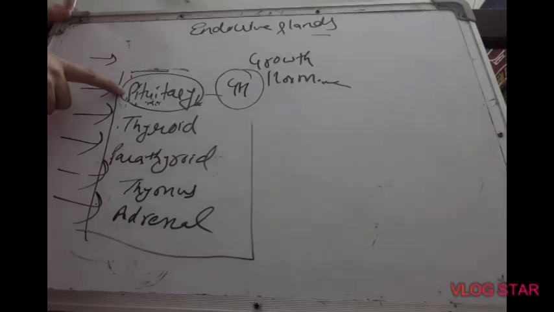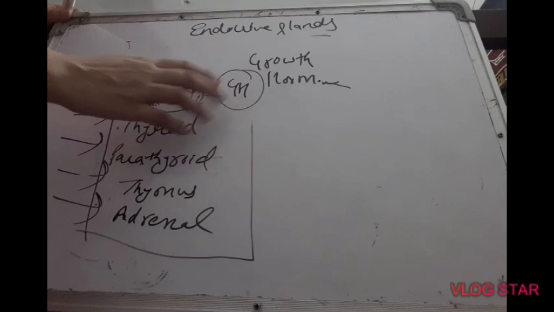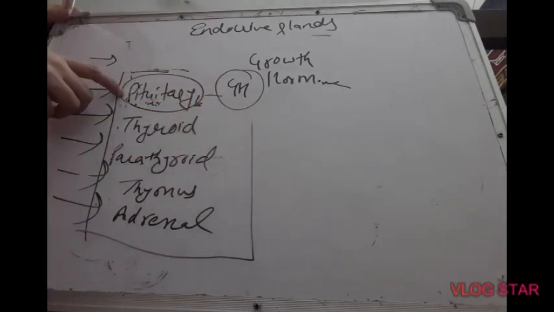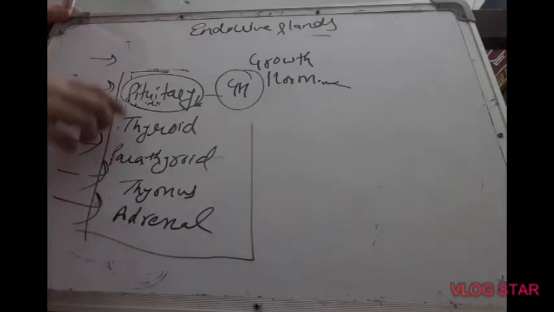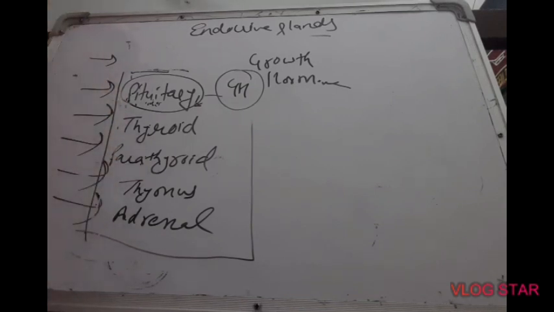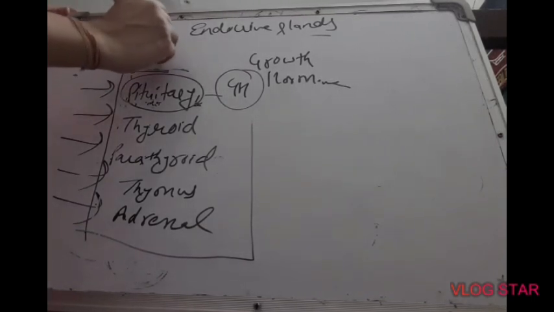Another function of the pituitary gland is to release several other kinds of hormones, and all these hormones act upon all the glands found under the pituitary gland. Because the pituitary gland controls the functioning of other glands, it is also known as the master gland.